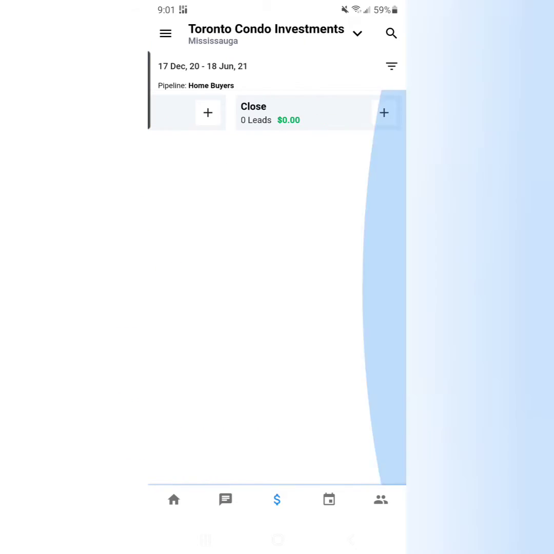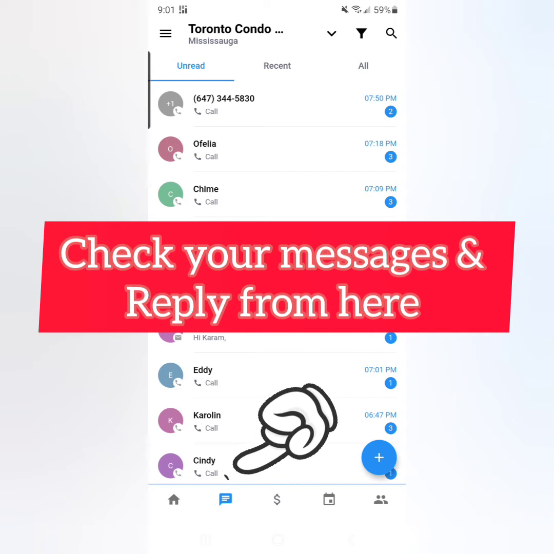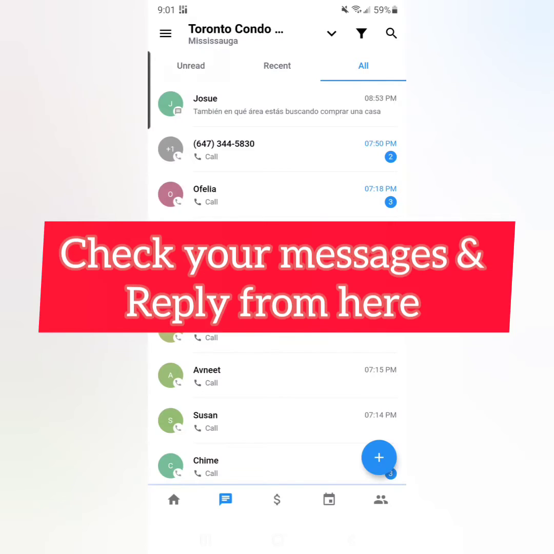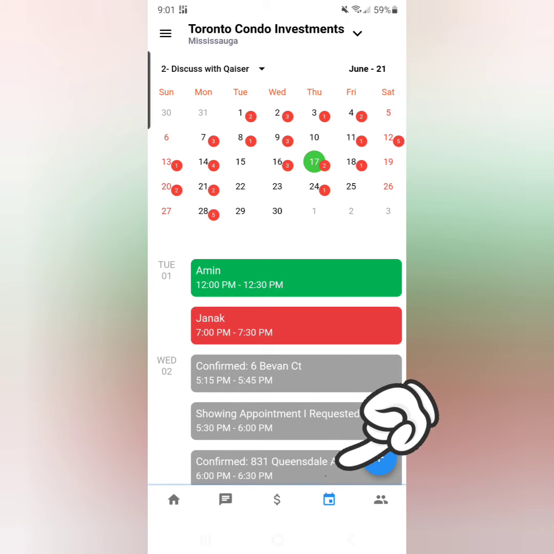Like this is an opportunity tab. You can use all those things the same way you can use them from desktop. Now you can see this is the button for messages. You can see unread, recent, and all conversations. You can have a look from here. And when you tap onto home, again this will be the dashboard.